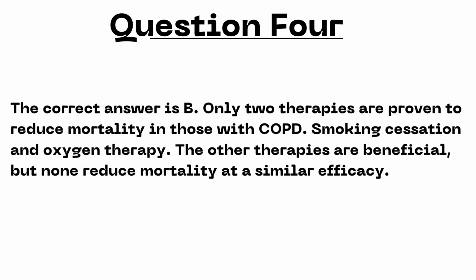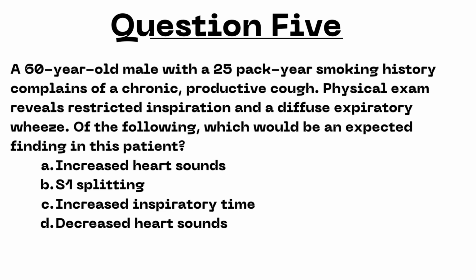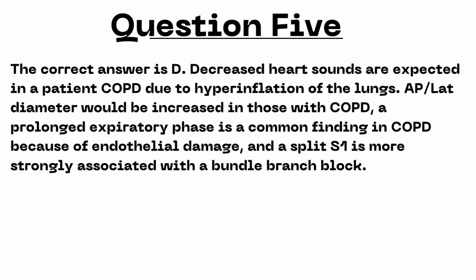Next question. A 60-year-old male with a 25-year smoking history complains of a chronic productive cough. Physical exam reveals restricted inspiration and a diffuse expiratory wheeze. Of the following, which would be an expected finding in this patient? A. Increased heart sounds. B. S1 splitting. C. Increased inspiratory time. Or D. Decreased heart sounds. I'll give you a second to review. The correct answer is D.